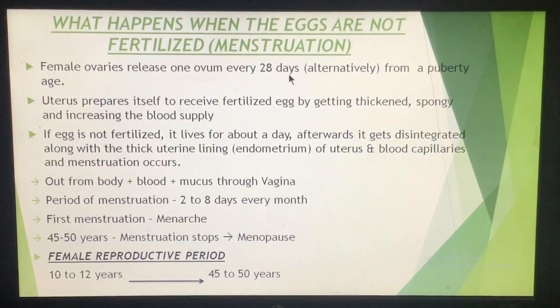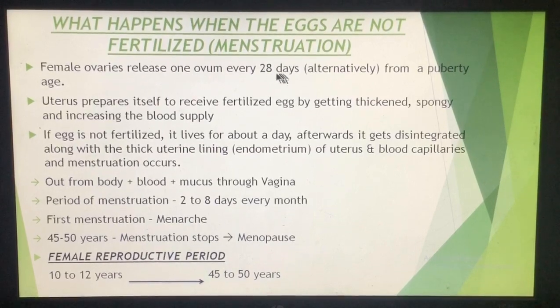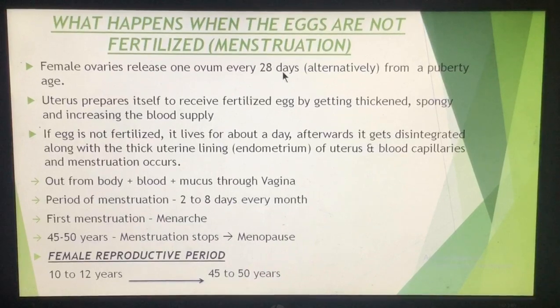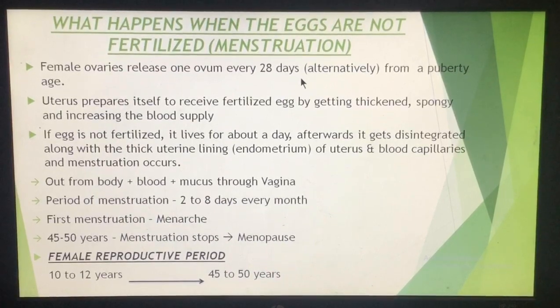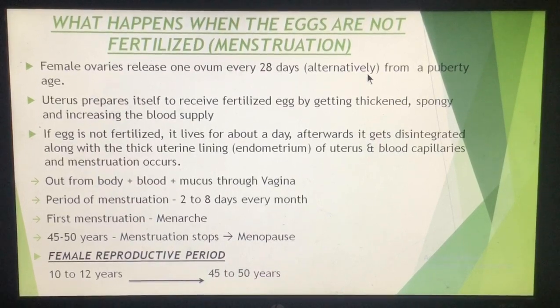If we say 28 days forms a month, so in 1 year 12 eggs will be released, but one ovary will release how many eggs? 6 eggs. Remember, this is alternatively.